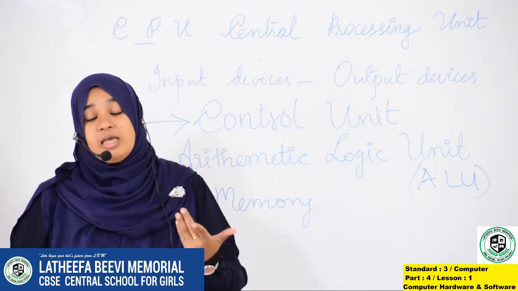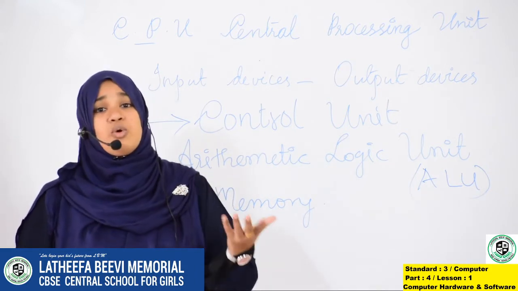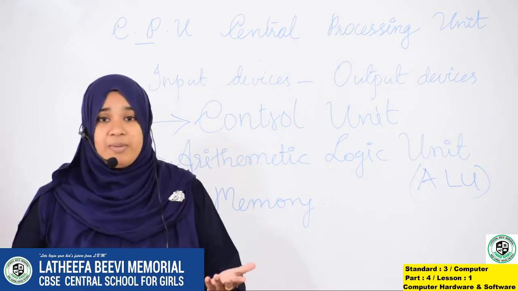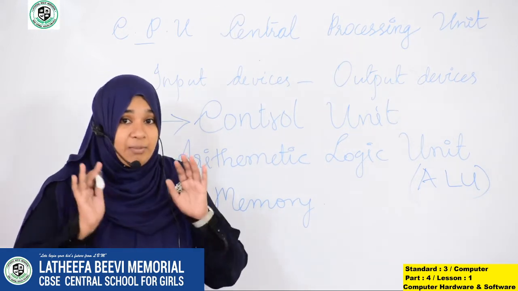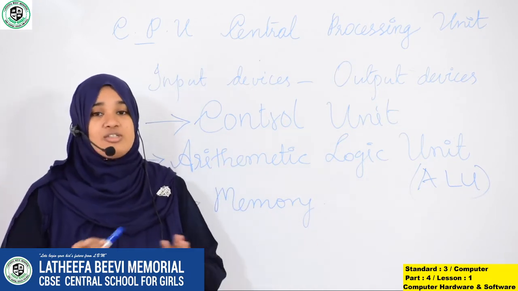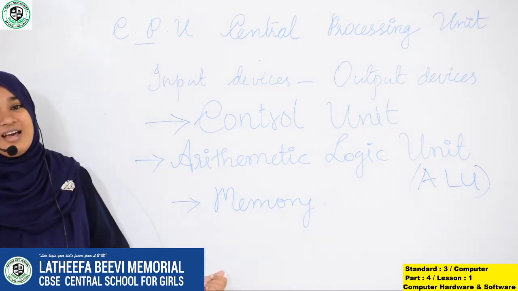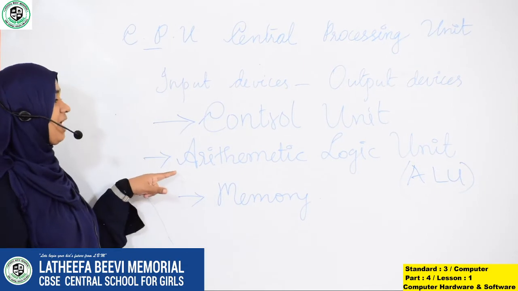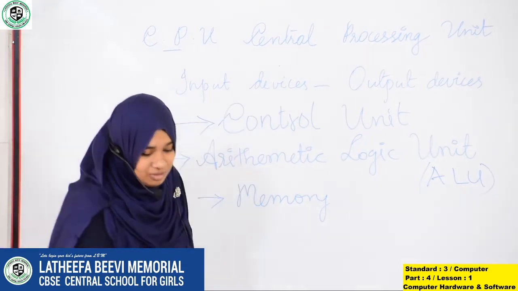If we paint anything on a computer, suppose there is no memory, then when you open the computer some other time, will you get that paint? No, it will not be there in the computer, right? So we need a memory for storing all the things we have done, all the calculations, the drawings, the pictures. It must be stored. It is in the memory unit. We have learned control unit, arithmetic logic unit, and memory unit, right?